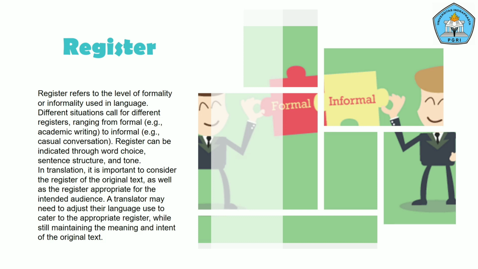In translation, it is important to consider the register of the original text, as well as the register appropriate for the intended audience. A translator may need to adjust their language use to cater to the appropriate register, while still maintaining the meaning and intent of the original text.